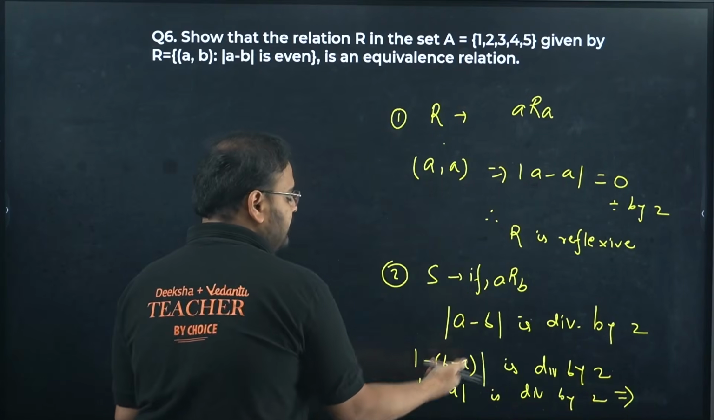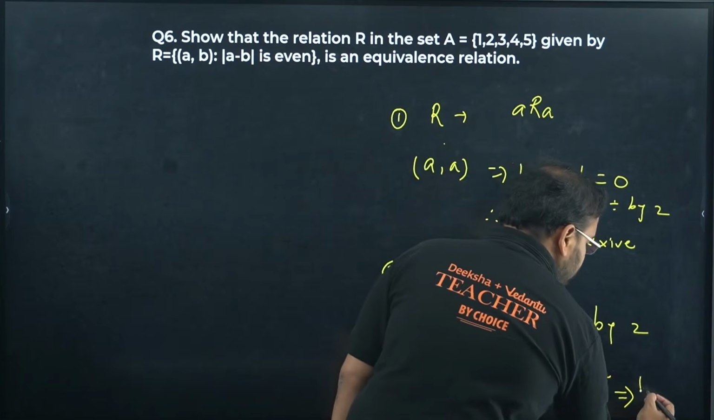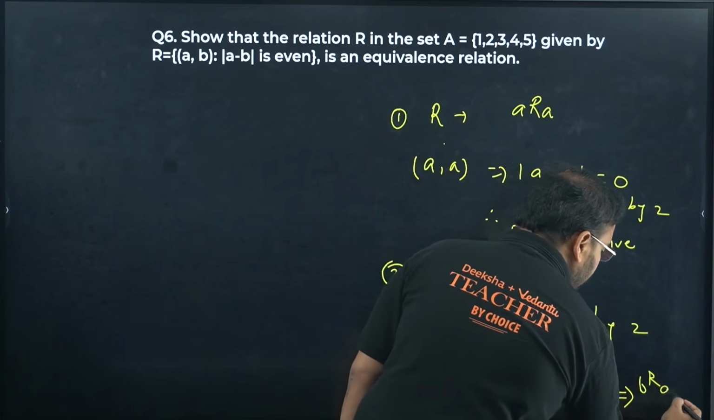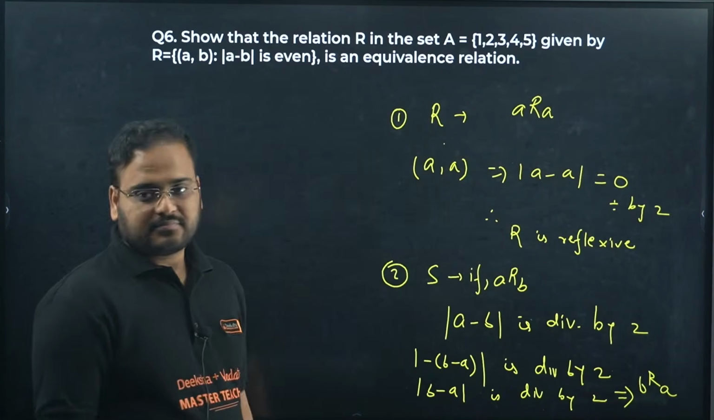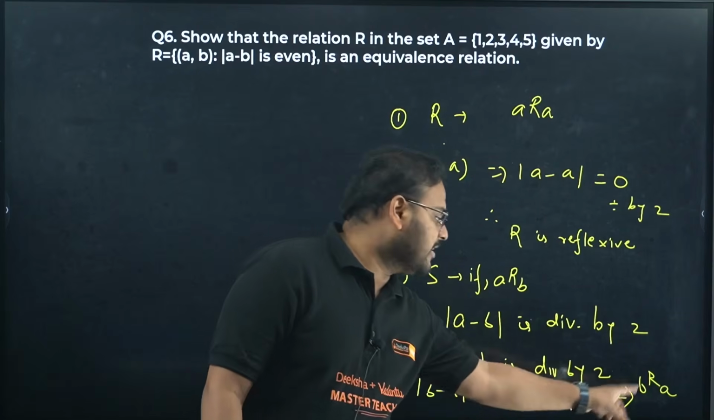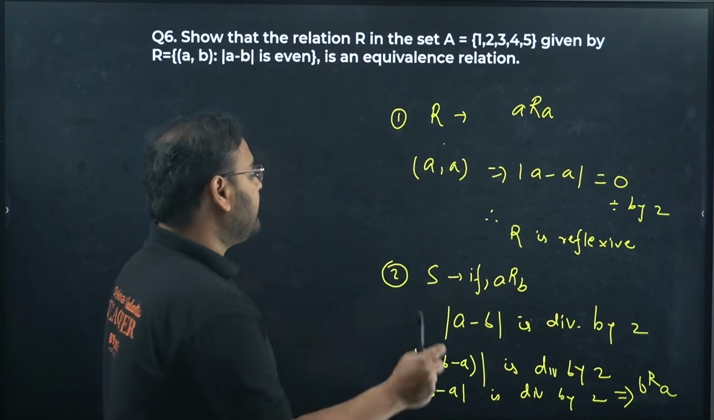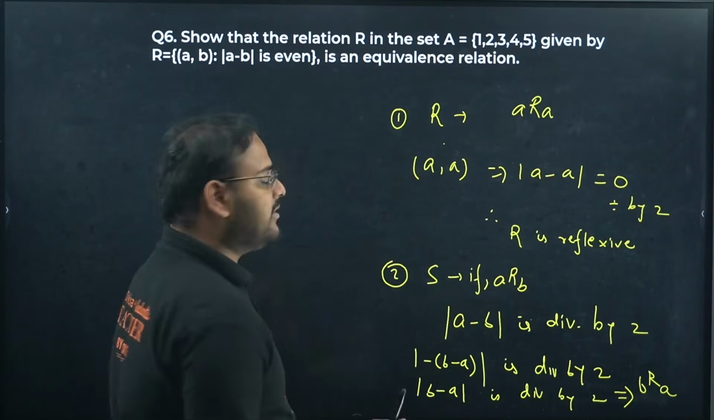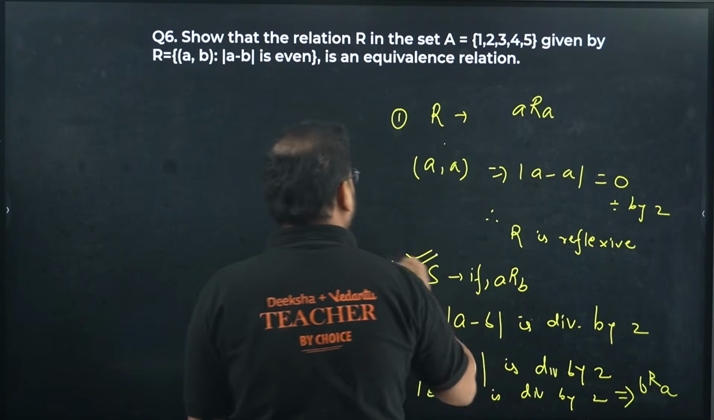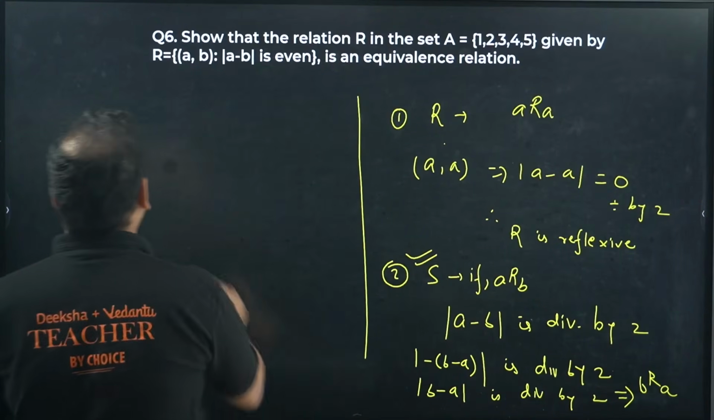It was a minus b, now it is b minus a. So it becomes BRA. It was a related to b, now it is b related to a. So what do I get now? It means that the given relation is symmetric. Please write the statement. Okay.